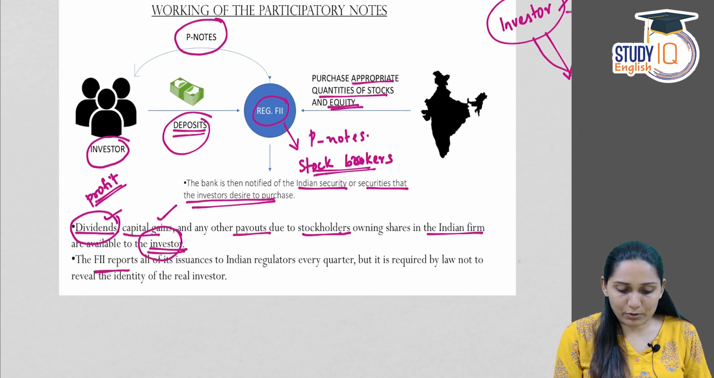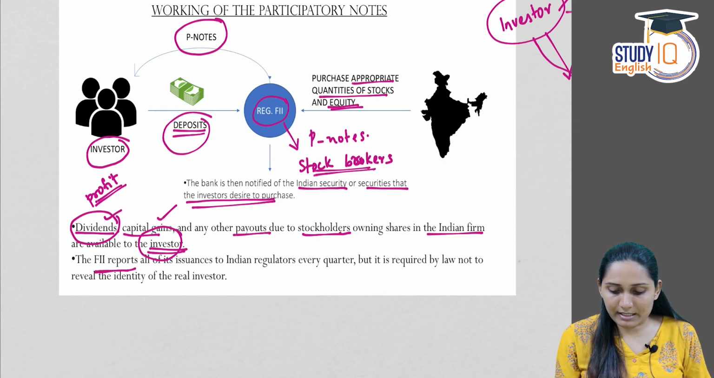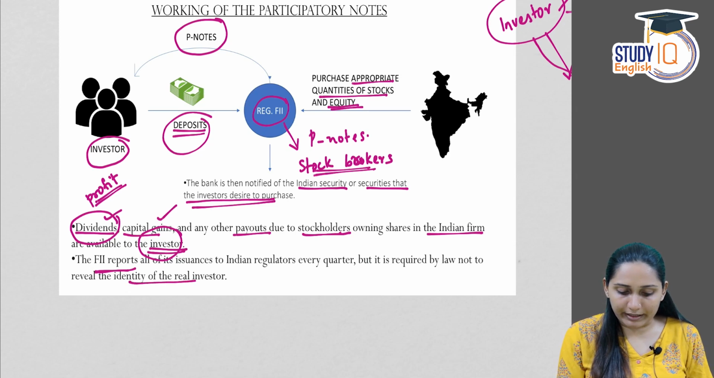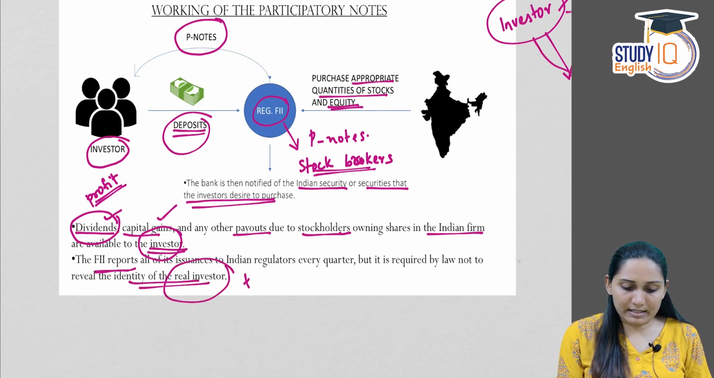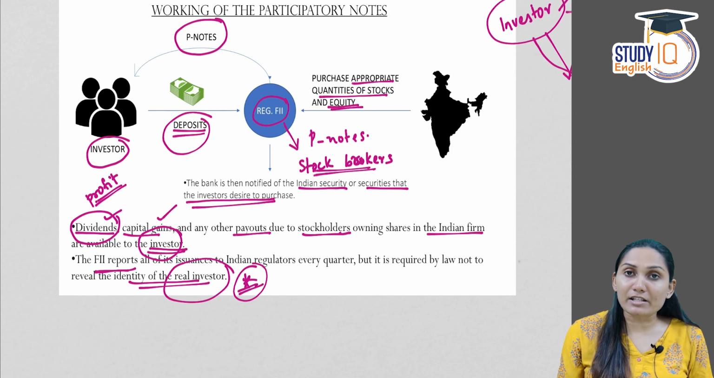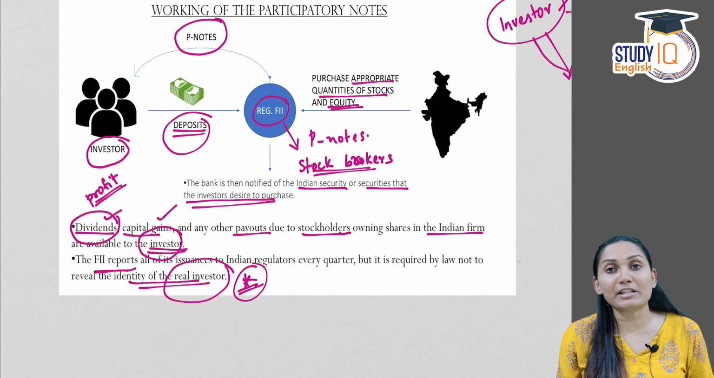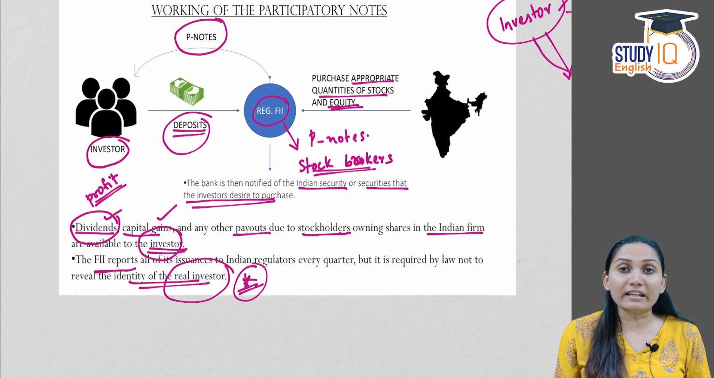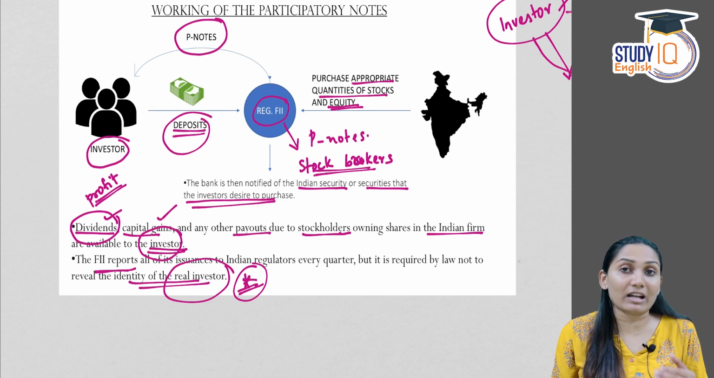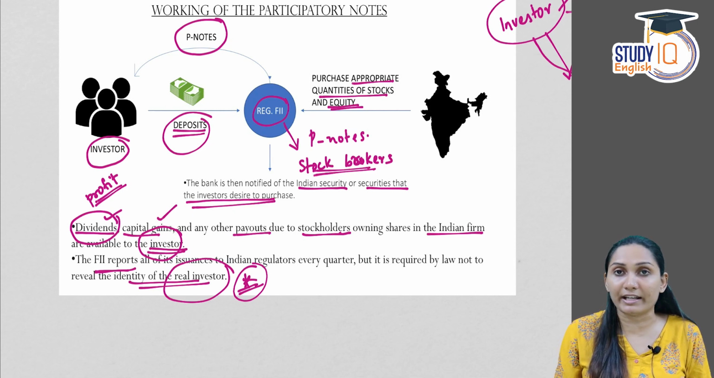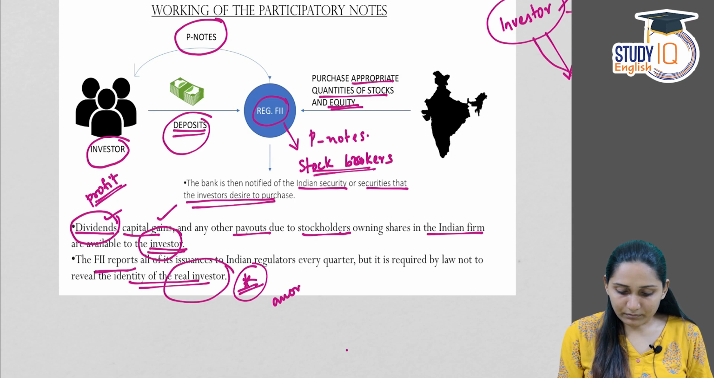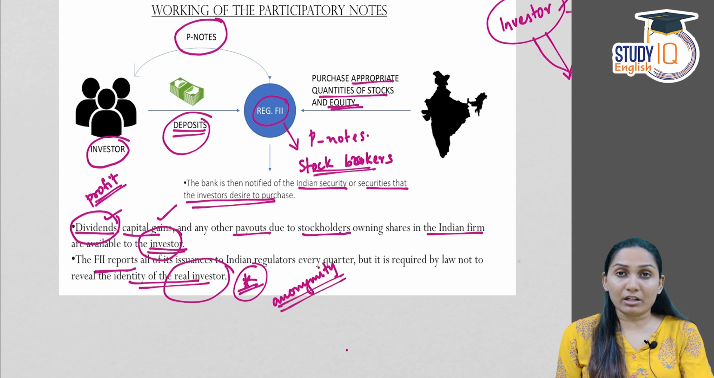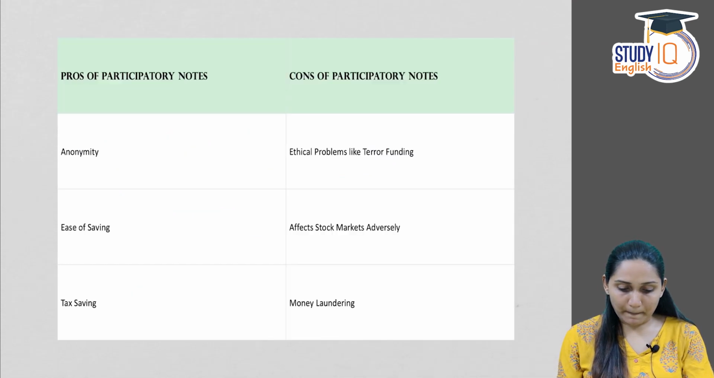The FII reports all its issuances to Indian regulators every quarter, but it is required by law not to reveal the identity of the real investor. Now, this is important because one of the limitations of P notes is the anonymity of the investor. That is, who is the investor? The real name or identity of the investor is not revealed. So, it leads to anonymity. That is again one of the drawbacks of P notes.